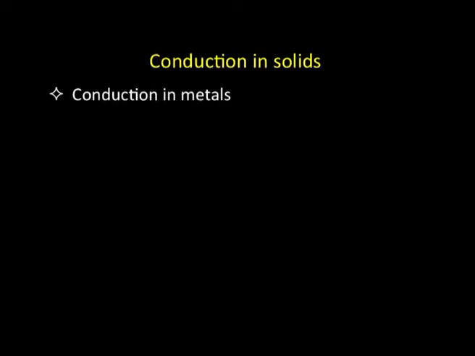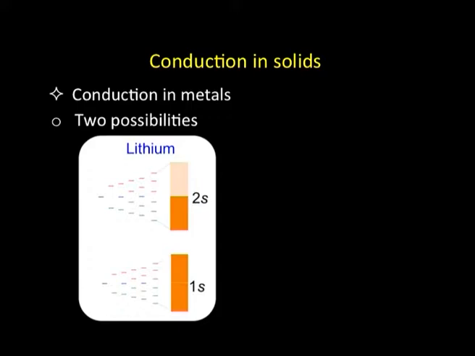Now, let us continue from here and see conduction in solids in general, and we will pick up threads from the previous session where we talked about conduction in metals. You remember that in case of solids, metals per se, there are two mechanisms by which conduction can take place. One, the typical case is lithium, which we discussed in the previous session, wherein we got different bands. There is a 1s band which is completely filled, that is the inner band, and then there is a 2s band here.